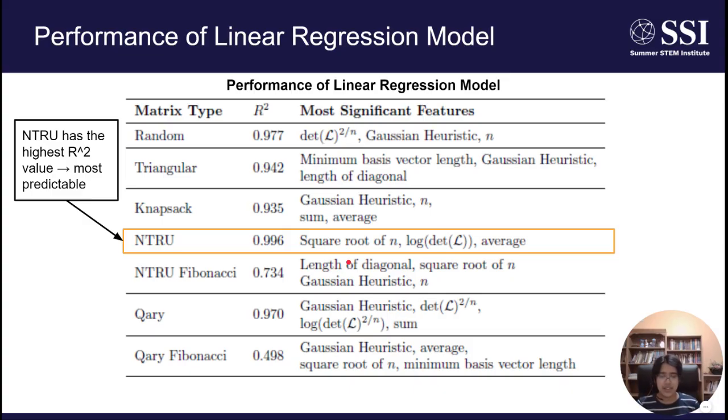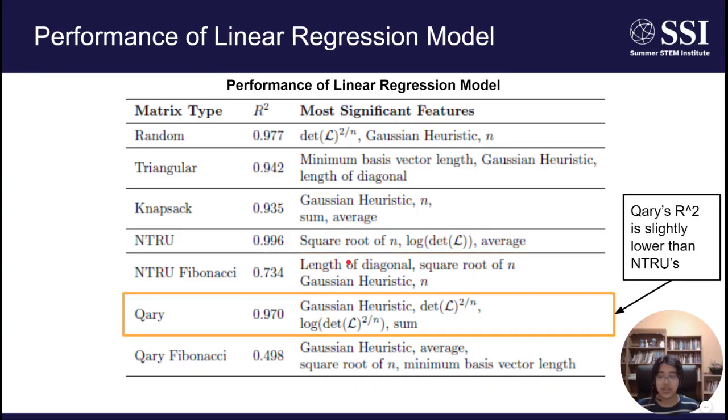Does this mean that the NTRU cryptosystem is not secure? Yes and no. No, because we only tested dimensions up to about 50, when in practice dimensions greater than about 300 are used. However, the fact that NTRU had the highest R-squared value suggests that it might not embody some of the traits of the unpredictable lattices, and that there might be better alternatives worth investigating further.